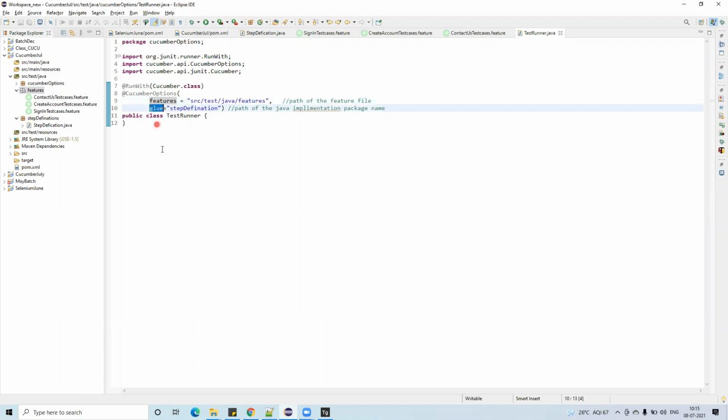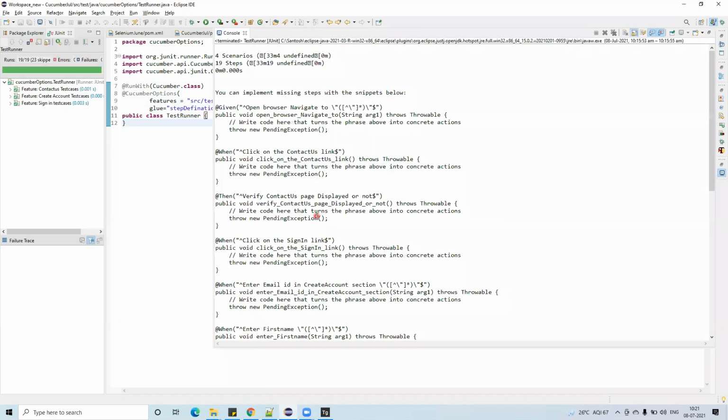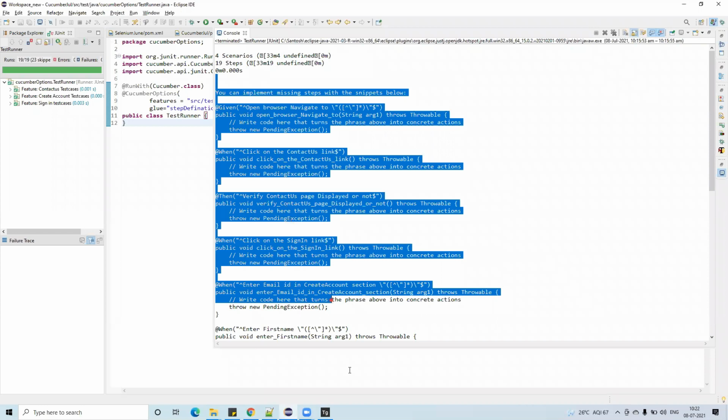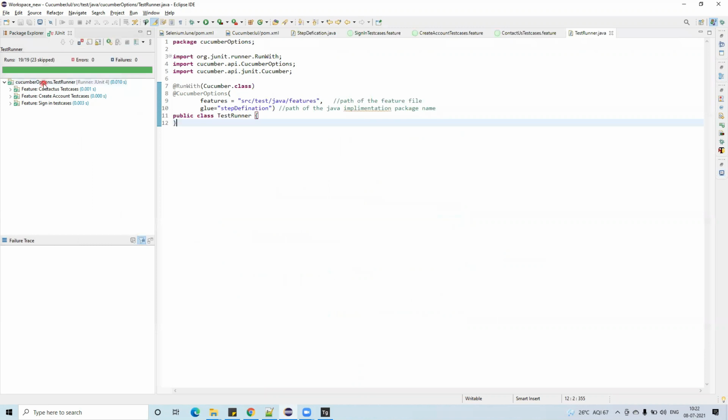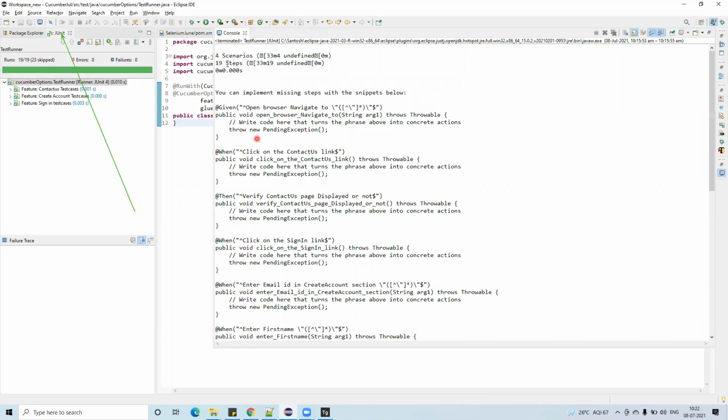And then what you have to do is glue. Glue is nothing but where your step definitions for the feature files are. See here, there are some issues actually. 4 scenarios total it ran. There are some missing. If you notice here on the left hand side there are some pass and fail. Let's do one thing. We can discuss what this one is, which is a JUnit, and why it is showing like this.